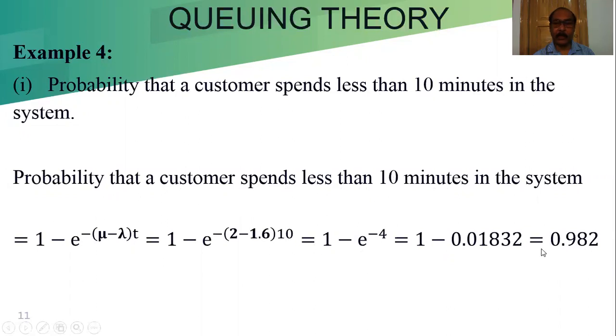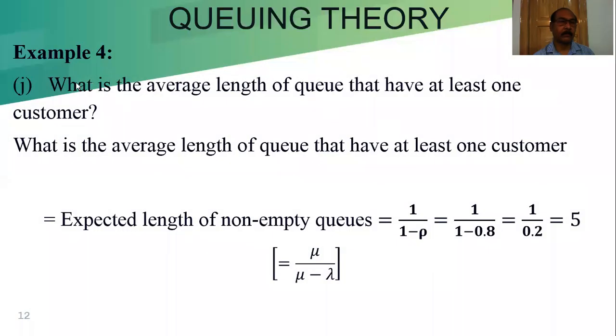More than 10 minutes, this part is the more than 10 minutes. That is the probability. What is the average length of queue that have at least one customer? The average length of the queue that has at least one customer, we can call it the expected length of the non-empty queue. Non-empty queue is basically 1 by 1 minus rho, or we can call it mu by mu minus lambda.